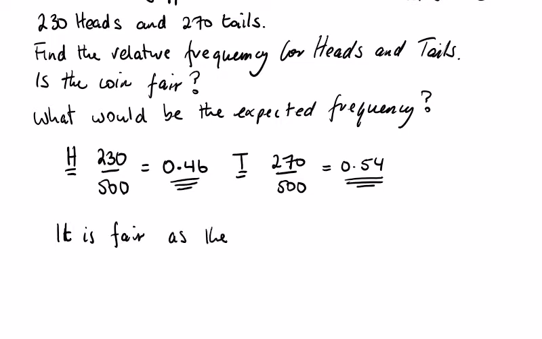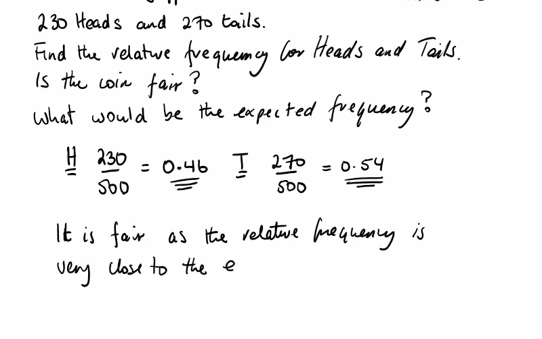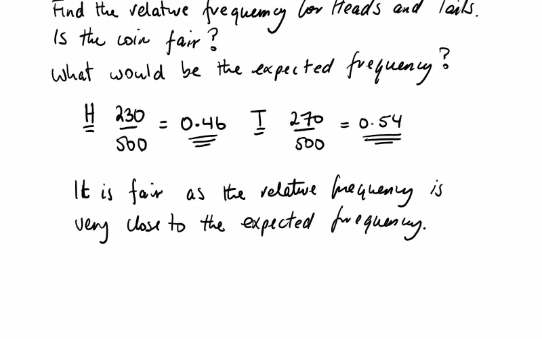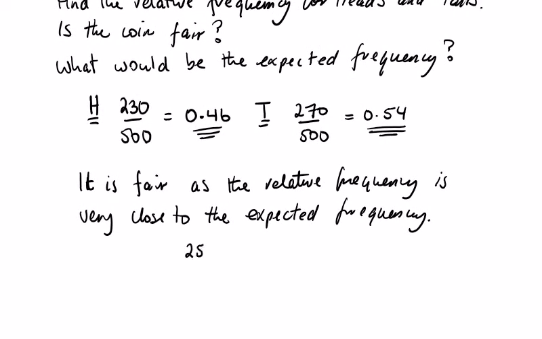As the relative frequency is very close to the expected frequency. And that's the last part of this question. What is the expected frequency? Well, 250 over 500 will be 0.5. So the expected frequency for each will be 0.5. 0.54 is pretty close to that. 0.46 is pretty close to that.